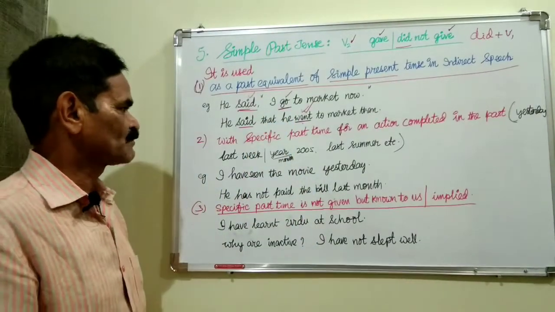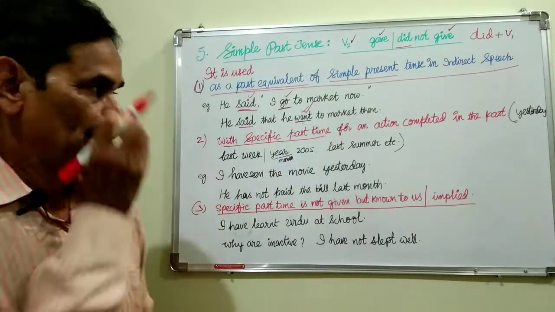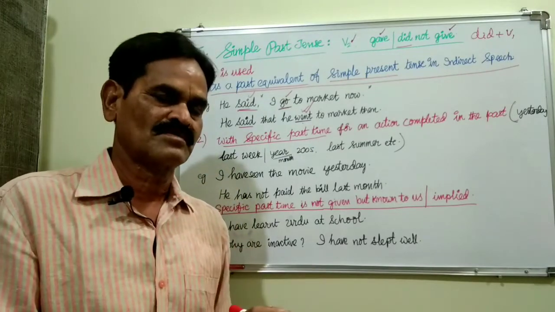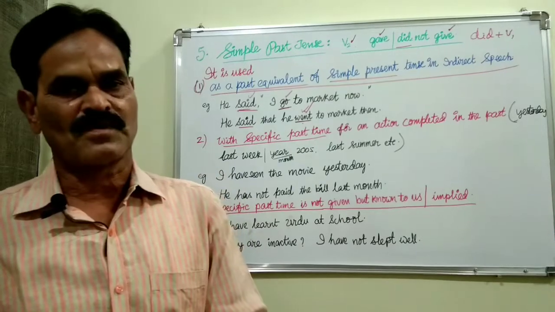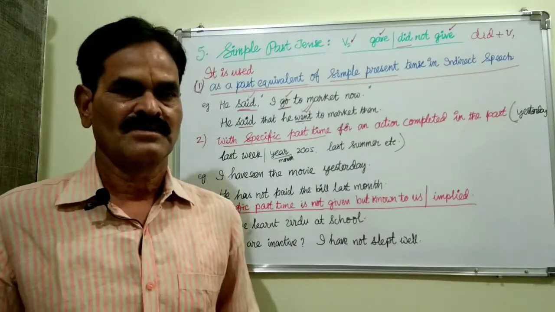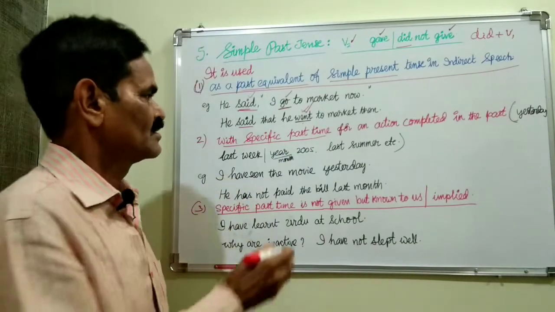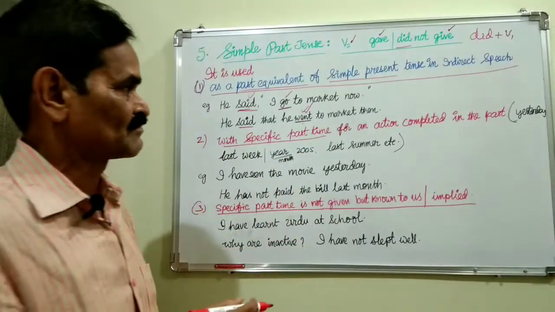And the second thing, with a specific past time. Specific past time must be given. Yesterday is past, today is present. Last week past, this week present. Last year past, this year present. In that way, the specific past time must be given.